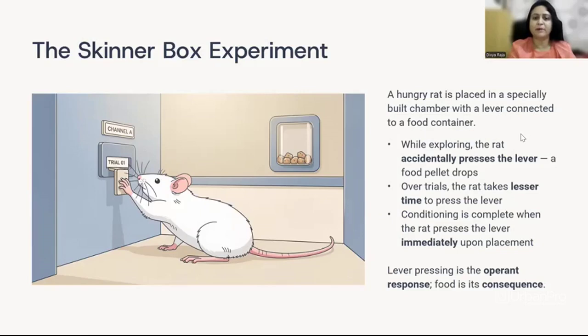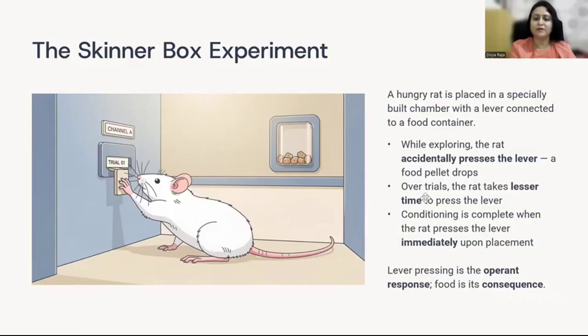Basically, what was it about operant conditioning? Skinner built a chamber which was called the Skinner box. A hungry rat was placed here with a lever connected to a food container. When exploring the chamber, the rat accidentally pressed the lever and a food pellet dropped. It took time for the rat to learn that this operant behavior, pressing the lever, is rewarded with food pellets.